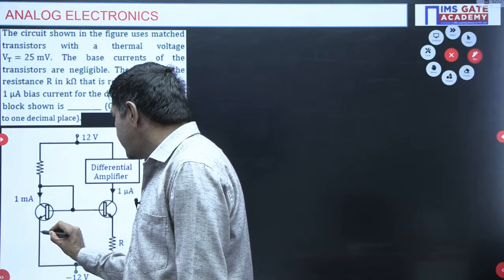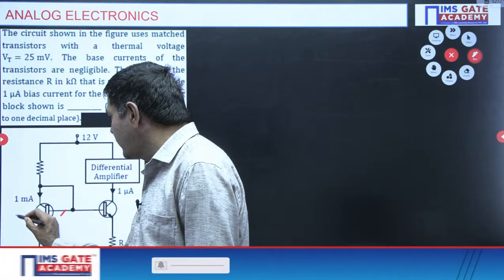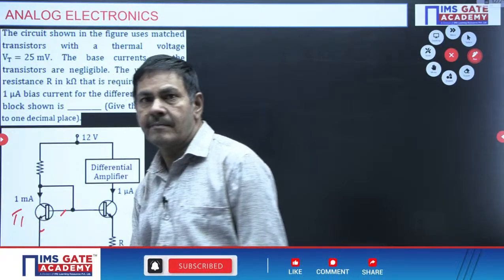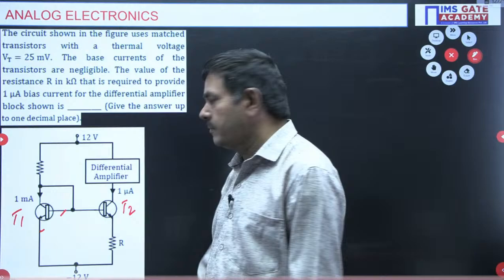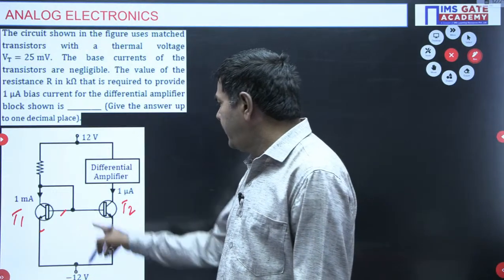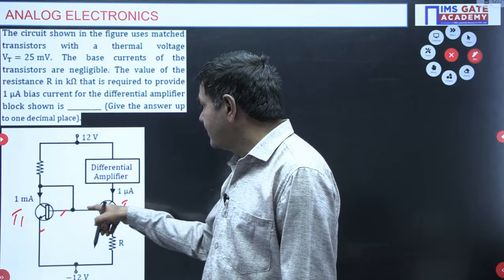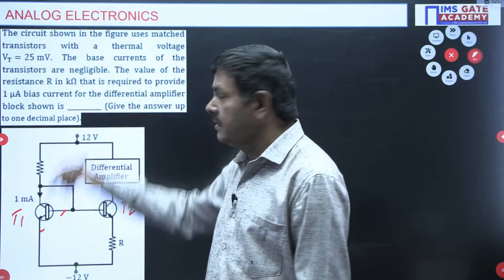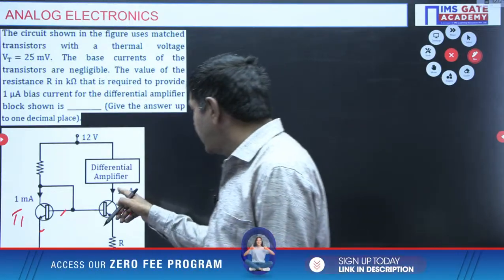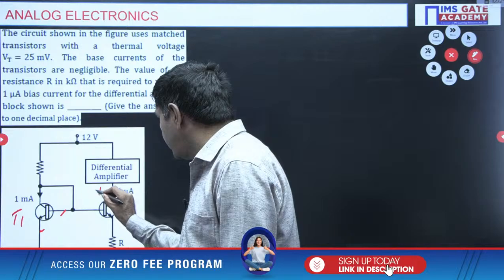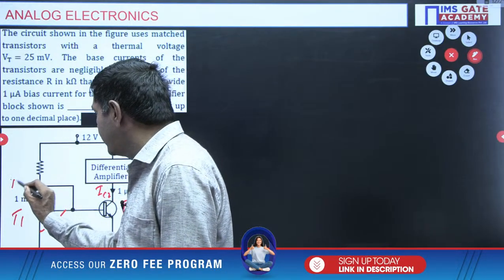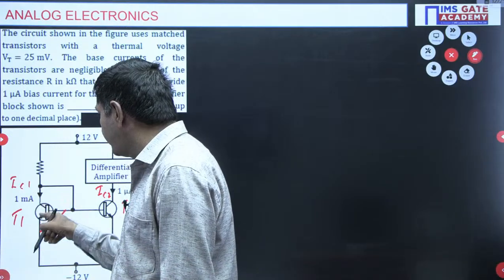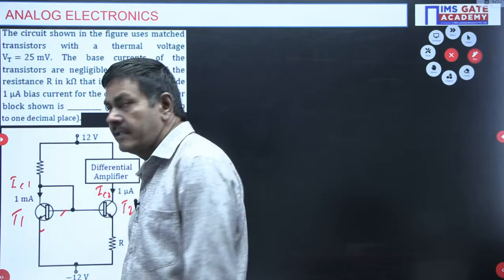This voltage is nothing but the transistor T1 I have taken. This I want to take as the T2 value, transistor T2. Base current is neglected, base currents are negligible, as given. This current is IC2, you know very well. IC2, this current must be IC1. Collector current of the first transistor, collector current of the second transistor.